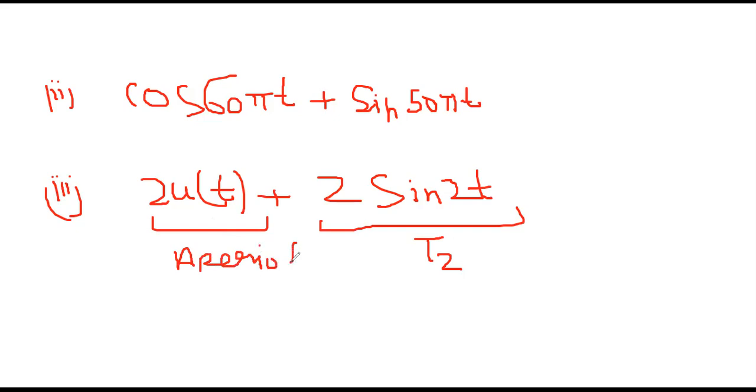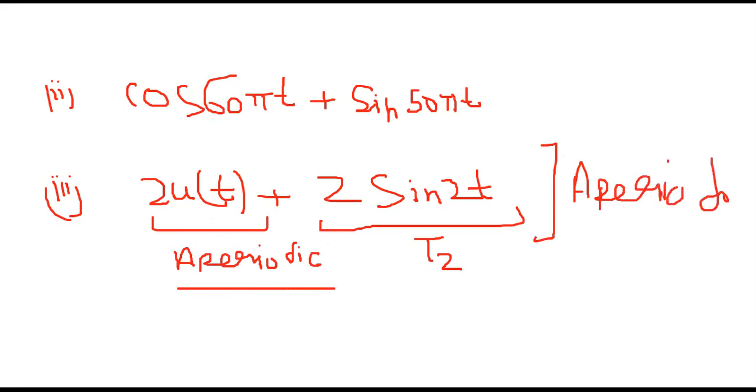And in the sum of the signals, if one signal is aperiodic, then the sum will always be aperiodic. Please remember this. So this is the conclusion. That's why I have taken this question. This is a kind of variation. If in the sum of the signals one signal is aperiodic, then the sum will be aperiodic. You need not calculate the time period and all. That's why this entire signal is aperiodic.